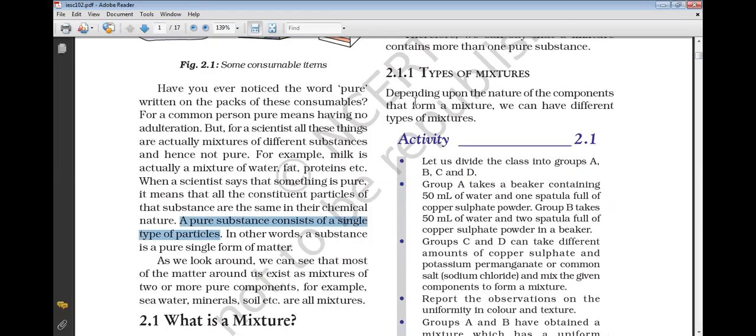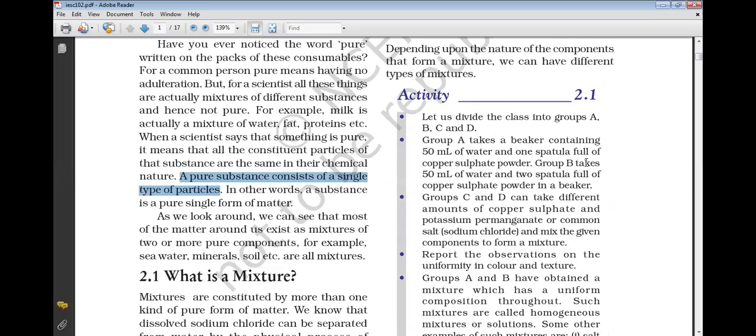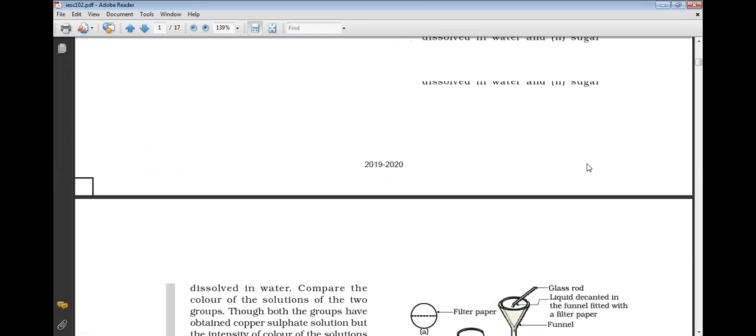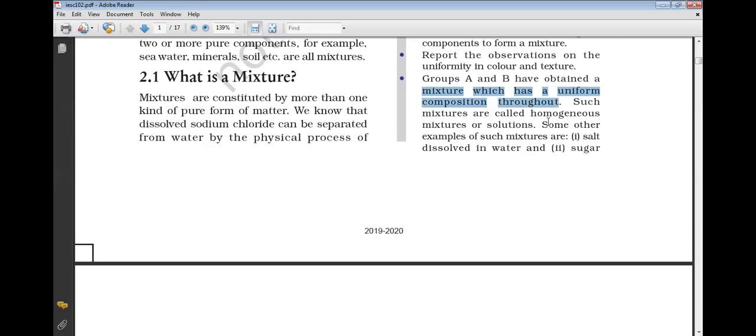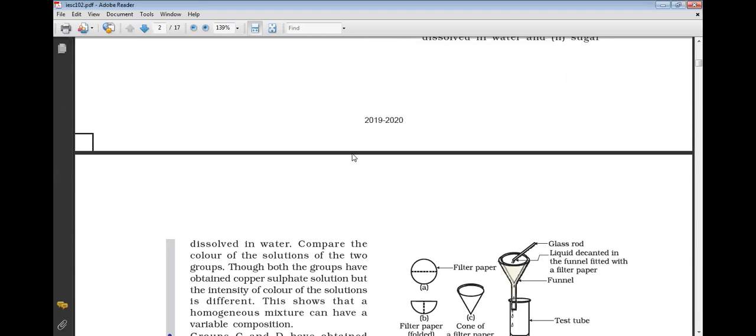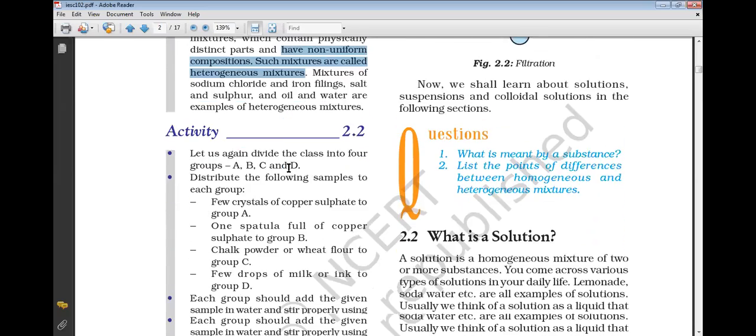Then types of mixtures. First of all, mixture. Mixtures are constituted by more than one kind of pure form of matter. Then in the types of mixture, a mixture which has a uniform composition throughout is called a homogeneous mixture or solution. Then we have the mixture in which we have non-uniform composition. Such mixtures are called heterogeneous mixtures.